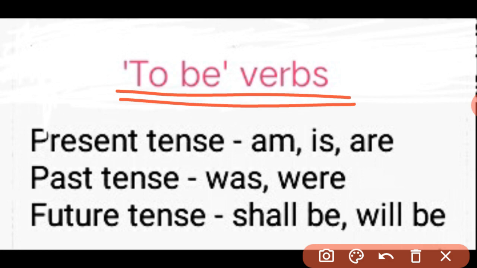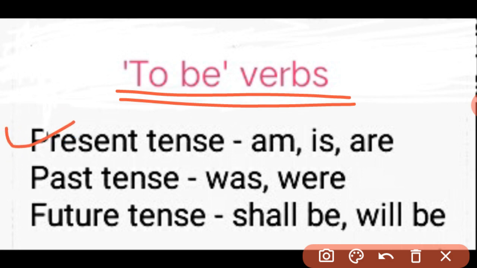They also perform the role of helping verbs if they are used in continuous tenses and simple tenses of passive voice.